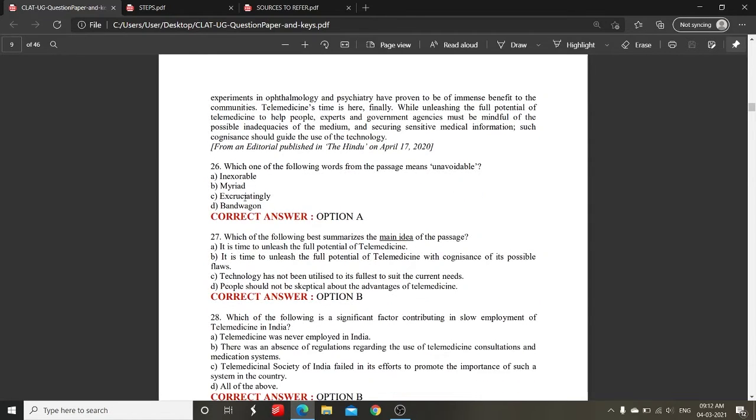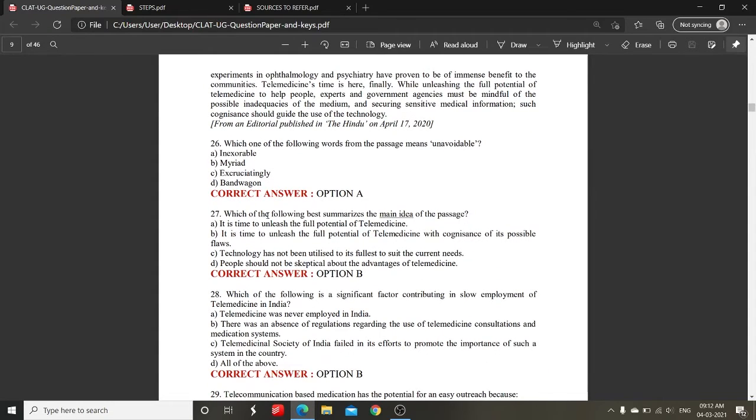Bandwagon is also not my answer. Okay, so the inexorable is my answer. So always remember, always eliminate and then choose rather than just choosing.